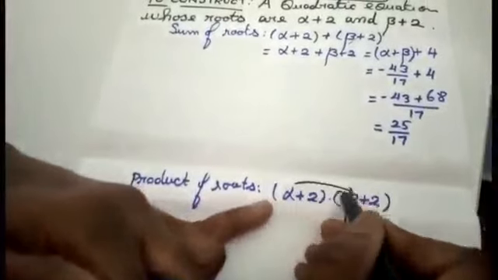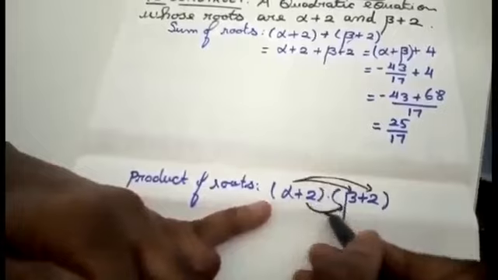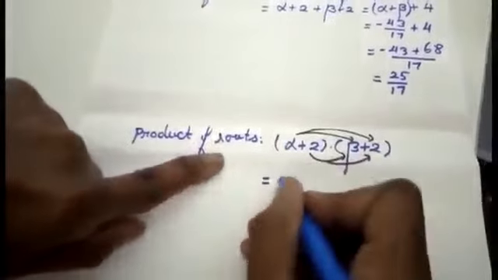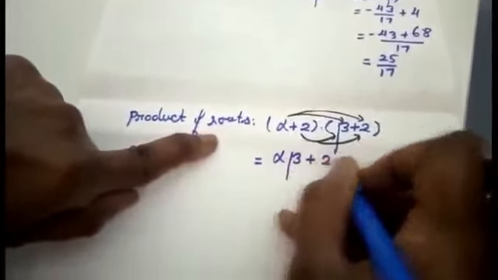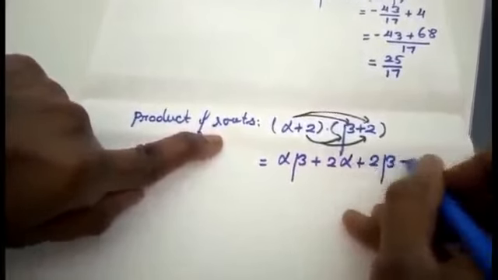Alpha into beta, alpha into 2, 2 into beta, 2 into 2. Just see here, I am going to do the calculation in this way: alpha into beta plus 2 alpha plus 2 beta plus 4.